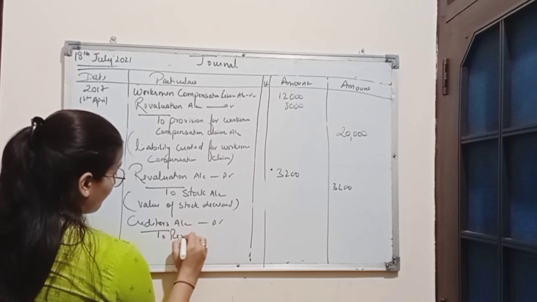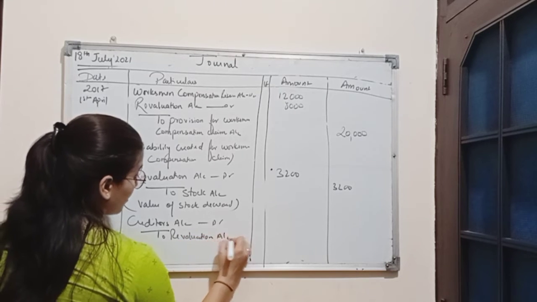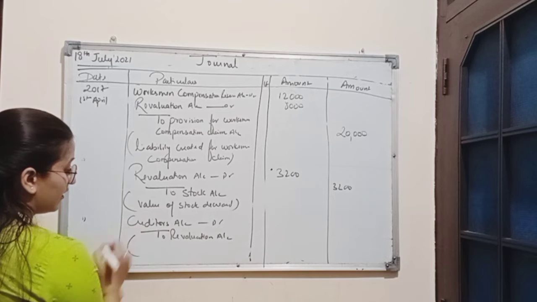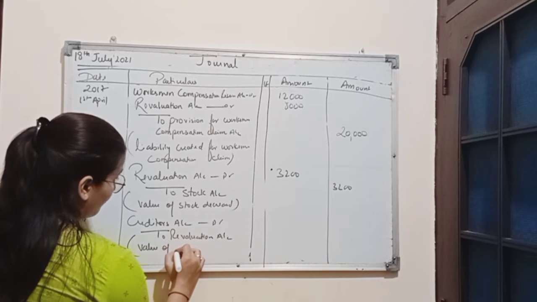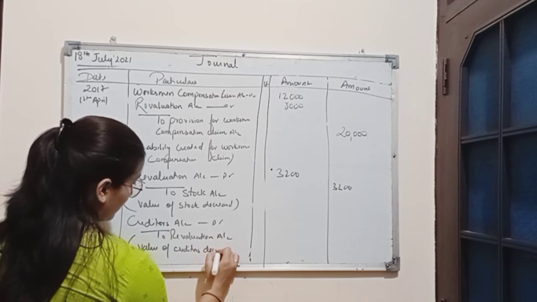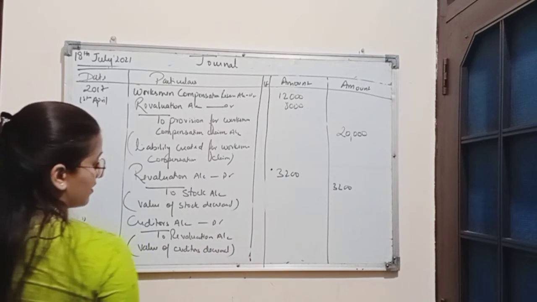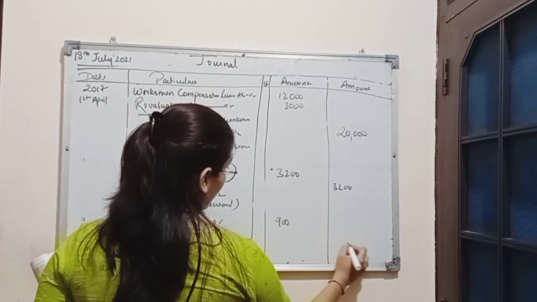In case of gain, revaluation account is always credited. Narration will be: value of creditors decreased. Amount is 900.